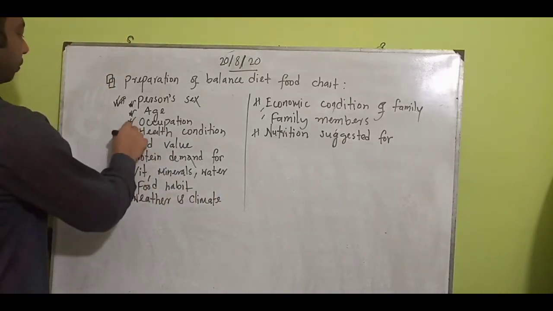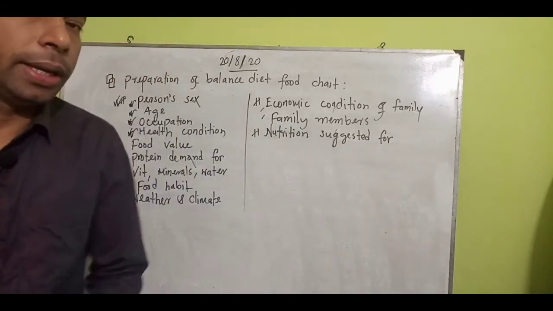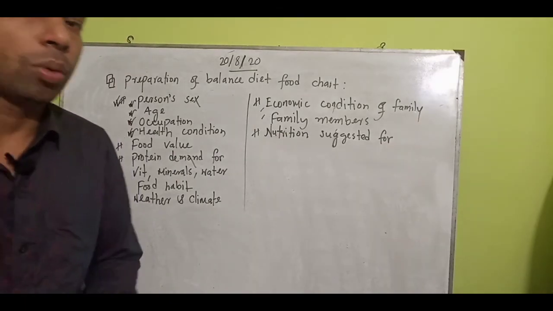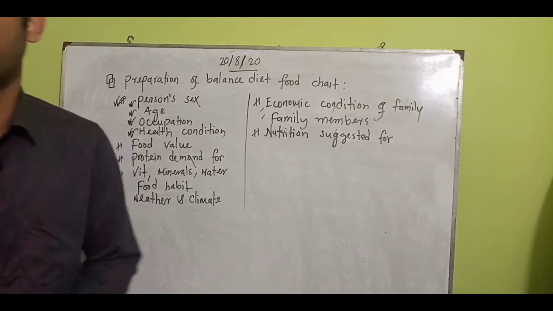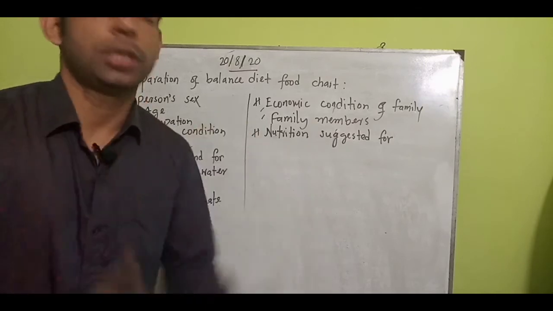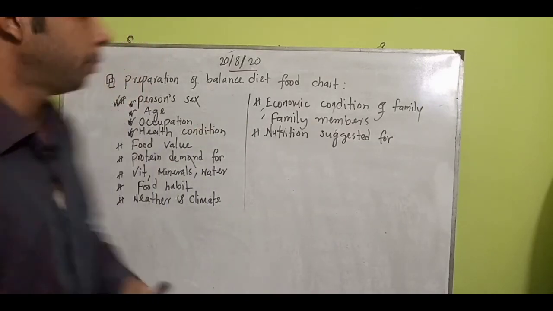Health condition, yes. Some people are very obese, bulky, and some are very thin. Height, weight, as well as health condition, everything is very important for this purpose. So on the basis of health condition, we prepare the balanced diet food chart.